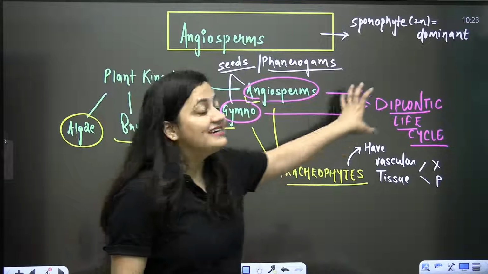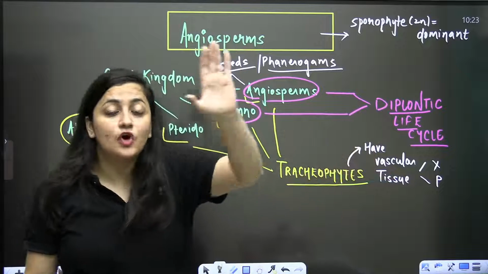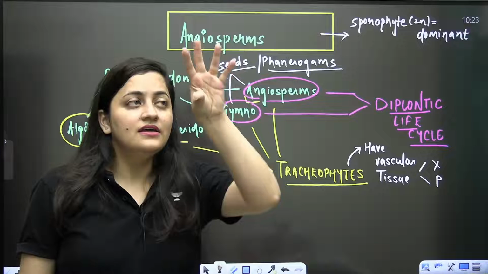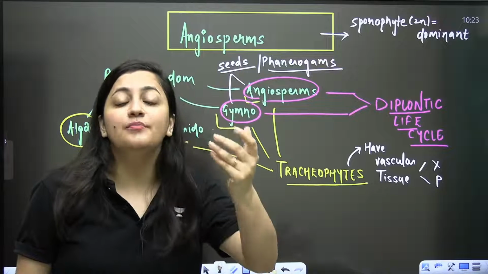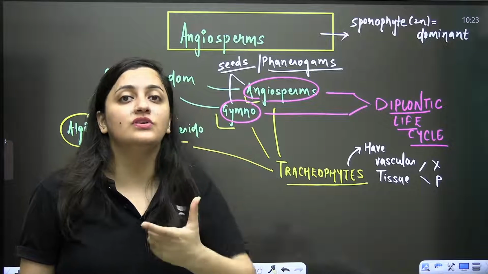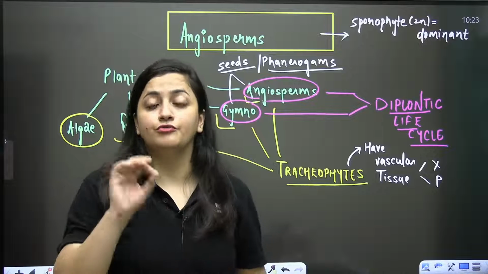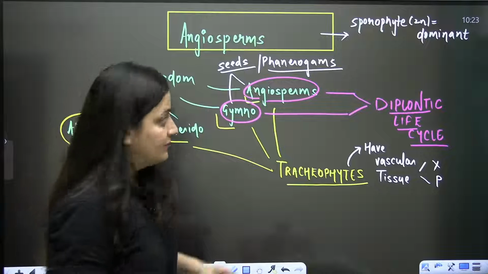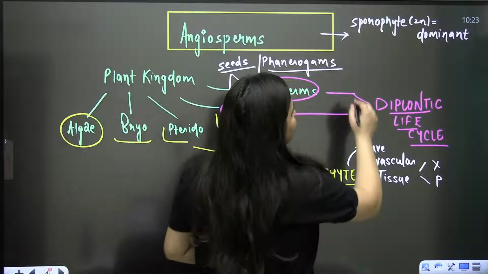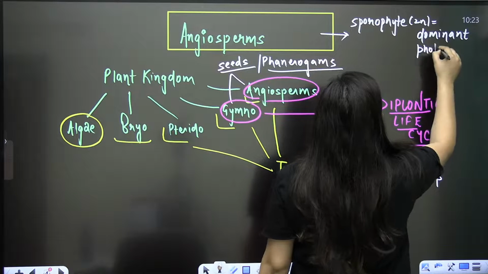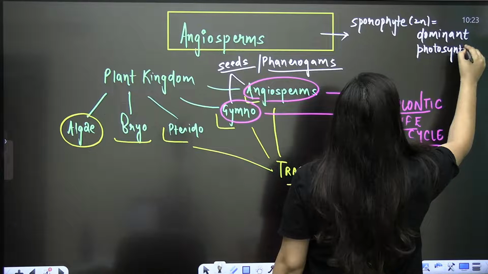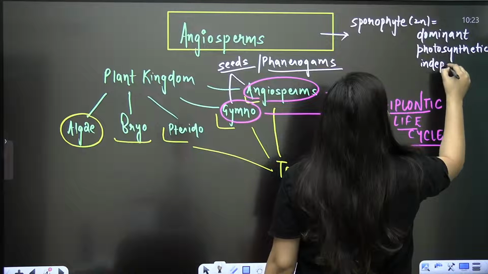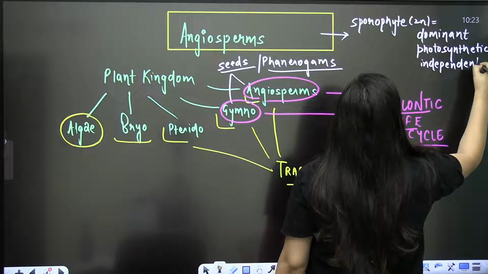Students, when we are saying it's a diplontic life cycle, it means the majority part of the life cycle is in the diploid phase. There, the plant is in the diploid phase, and for that we use the word sporophyte, the structure which is going to form the spores. So the sporophyte is the dominant, photosynthetic, and independent one.